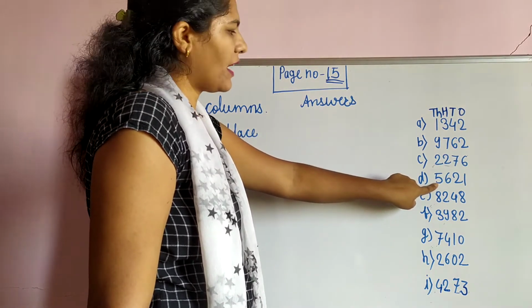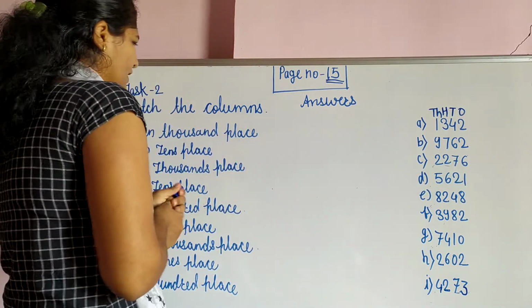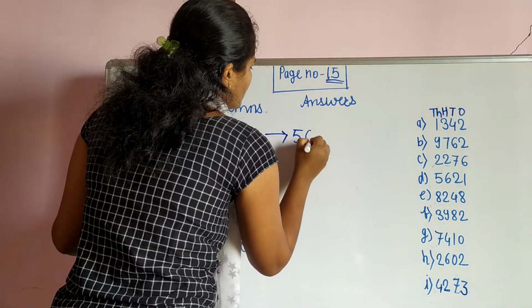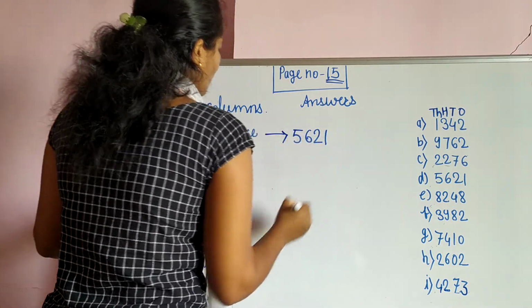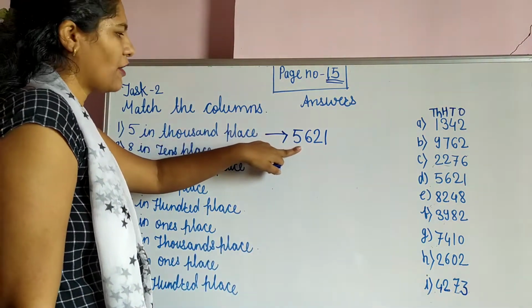So we will write this as our answer, and we write this answer in front of it. So the answer is 5,621. See, 5 in 1,000 place. Yes, here 5 is on the 1,000 place.